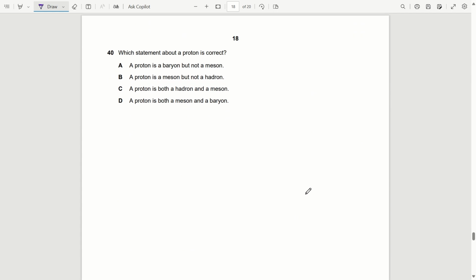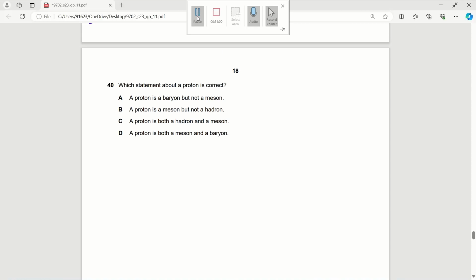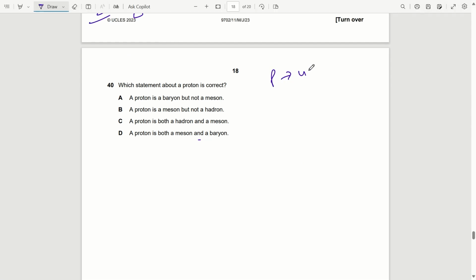Question 40. Which statement about a proton is correct? We know that a proton is made up of three quarks, that is UUD. And if it is made up of three quarks, this means the proton is a baryon. And if it is a baryon, then it cannot be a meson. So option A is correct. Proton is a baryon but not a meson.